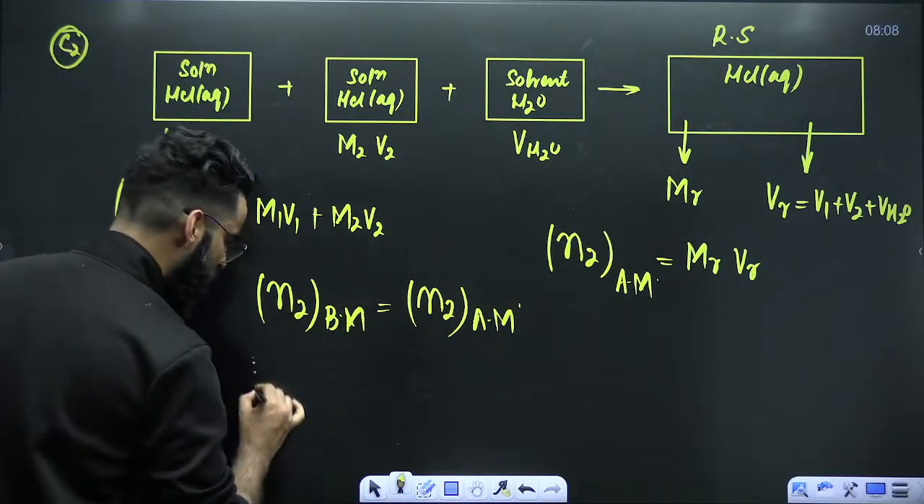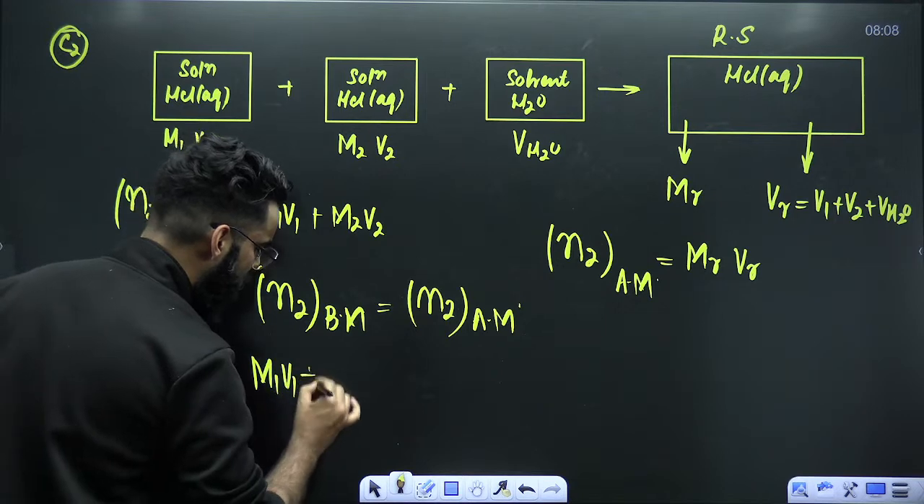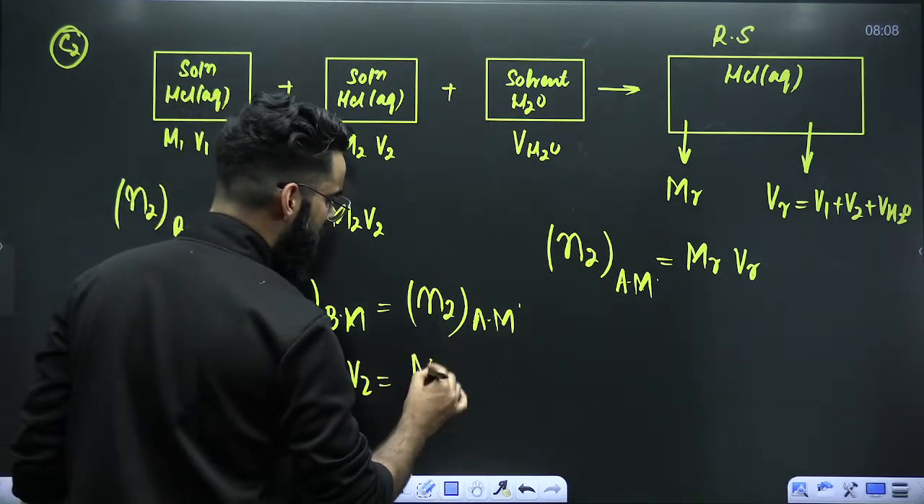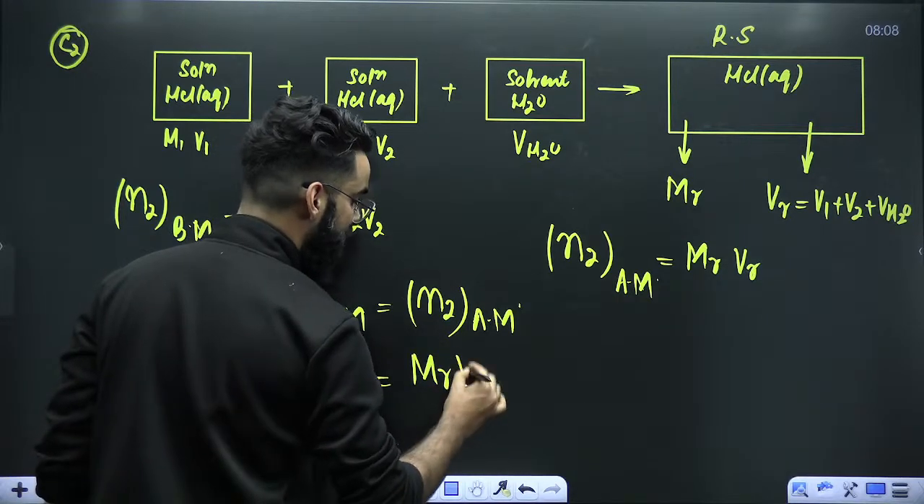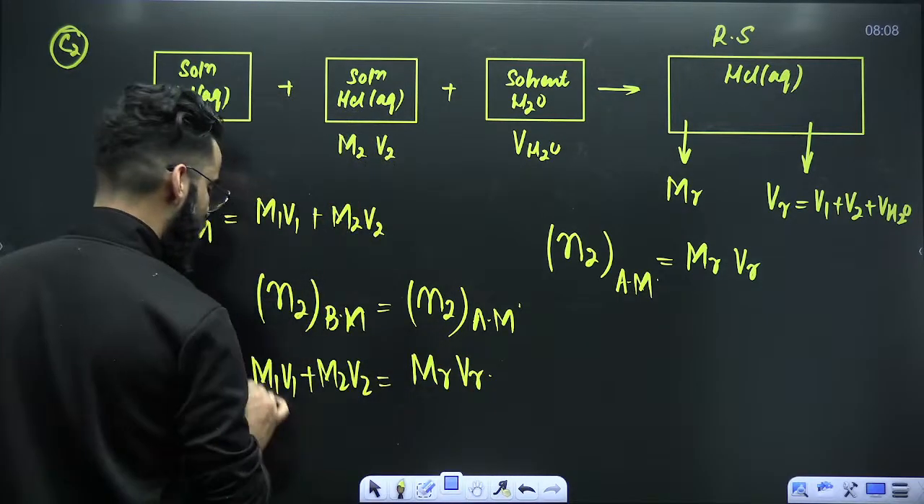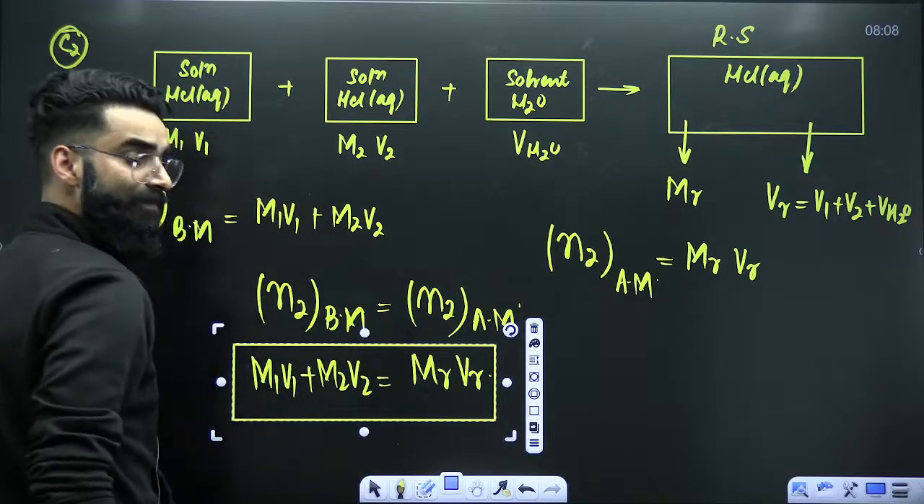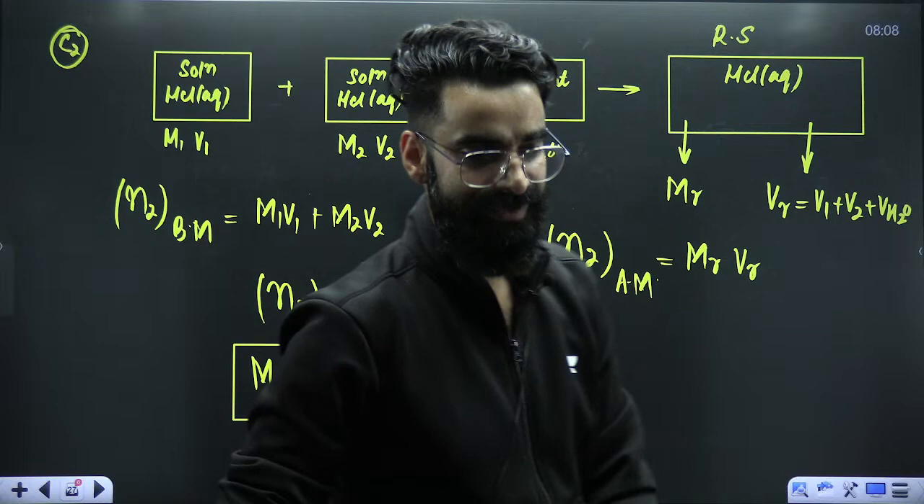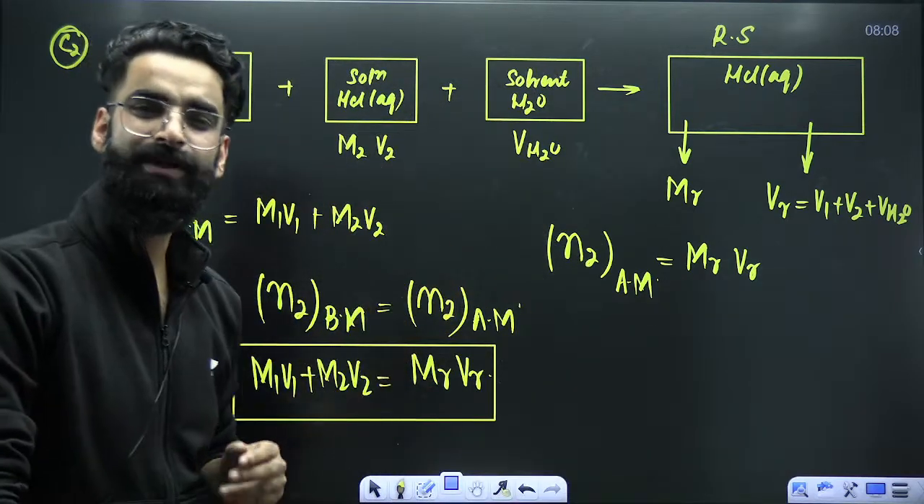What are the millimoles of solute before mixing? It's M1V1 plus M2V2. Moles of solute after mixing, it's MR multiplied by VR. And already you know, VR is nothing but V1 plus V2 plus V of H2O, right? Now you must be thinking, where do we use these concepts?